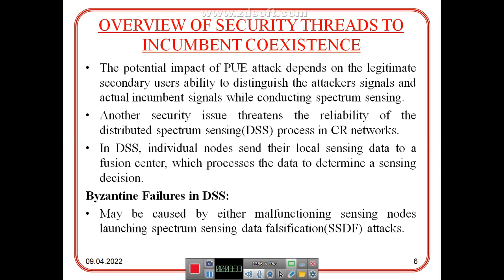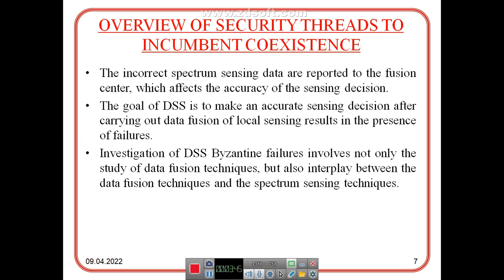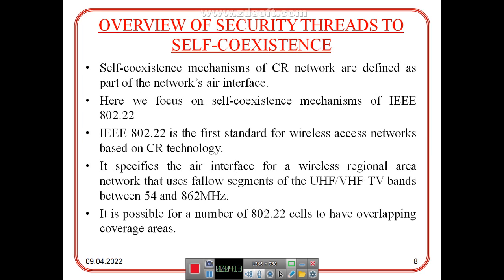Then the second is failures in DSS, which may be caused by malfunctioning sensing nodes launching spectrum sensing data falsification, that is SSDF attacks. The incorrect spectrum sensing data are reported to the fusion center, which affects the accuracy of the sensing decision. The goal of DSS is to make an accurate sensing decision after carrying out data fusion of local sensing results in the presence of failures. Investigation of DSS failures involves not only the study of data fusion techniques but also the interplay between the data fusion technique and the spectrum sensing techniques.